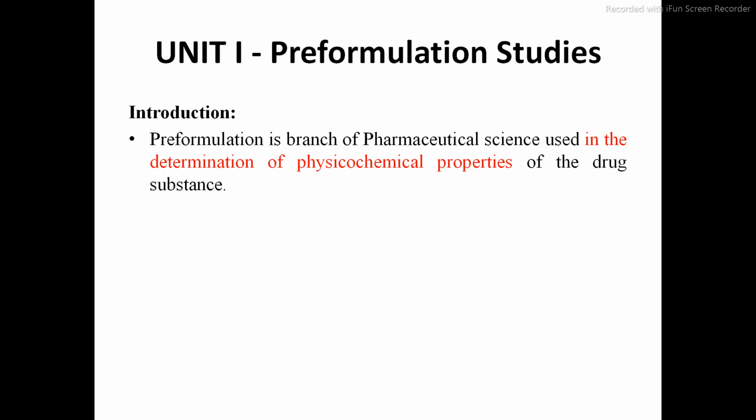Suppose in front of you there are two beakers, one containing water and another containing ethanol, and without touching it you have to identify which one is ethanol and which one is water. So you have to identify the unknown substances. So how can we identify these unknown substances? By means of their physicochemical properties.